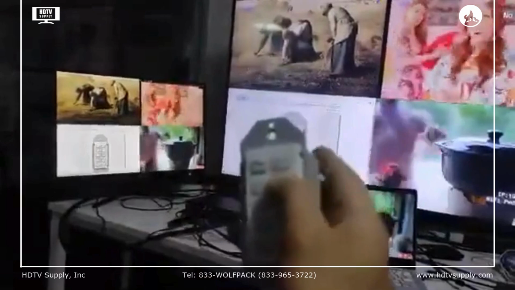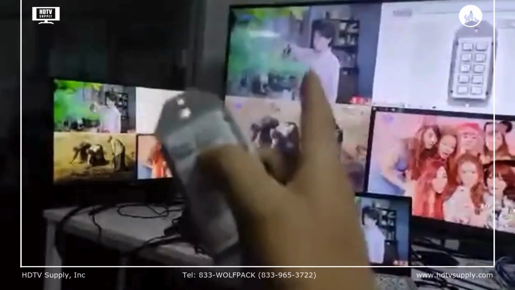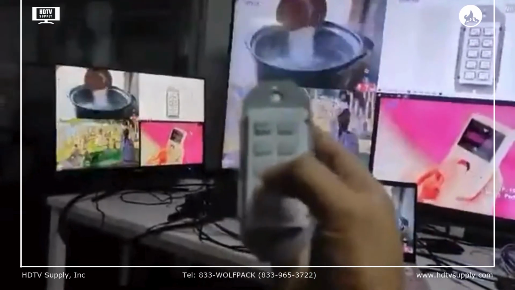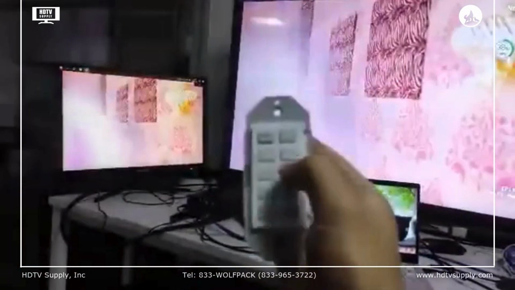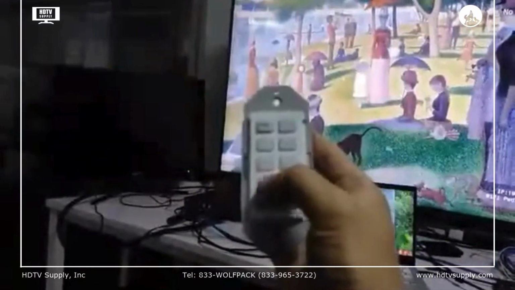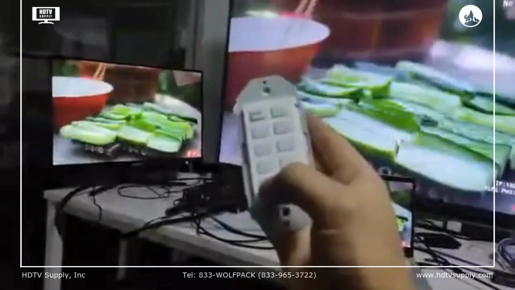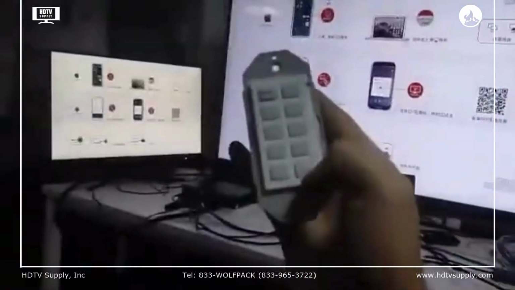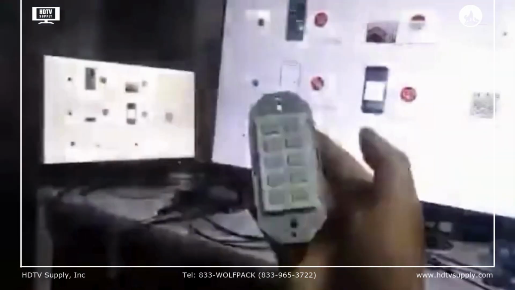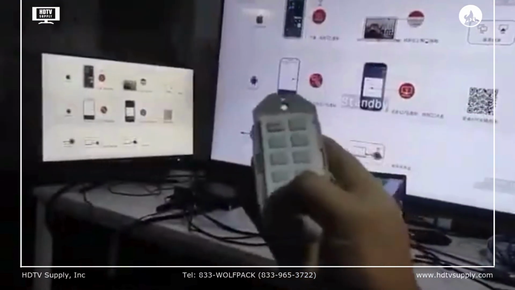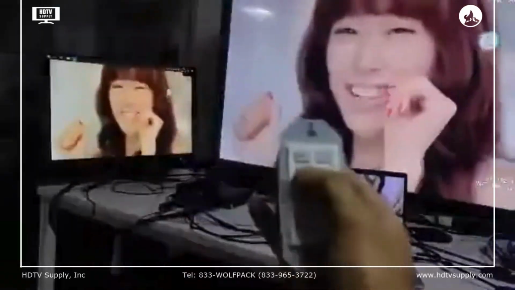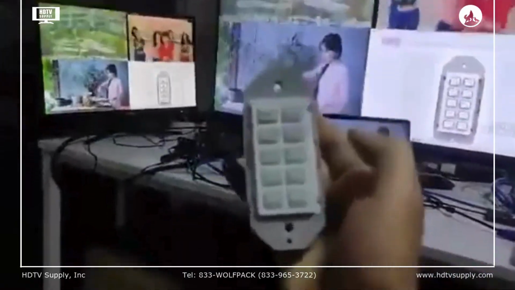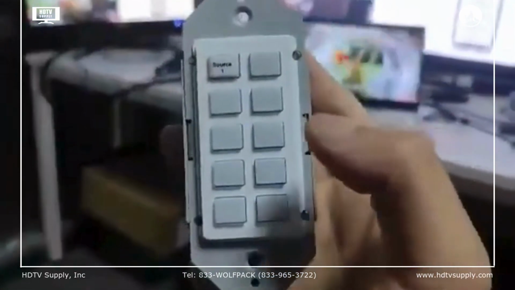This Type-C is here, Type-C is here, and Type-C is here. And this one is showing the VGA source, HDMI 1, HDMI 2, Type-C. This one is to show the home page of the BYOD. This one is to show standby. So this one is power back. Okay, thank you.